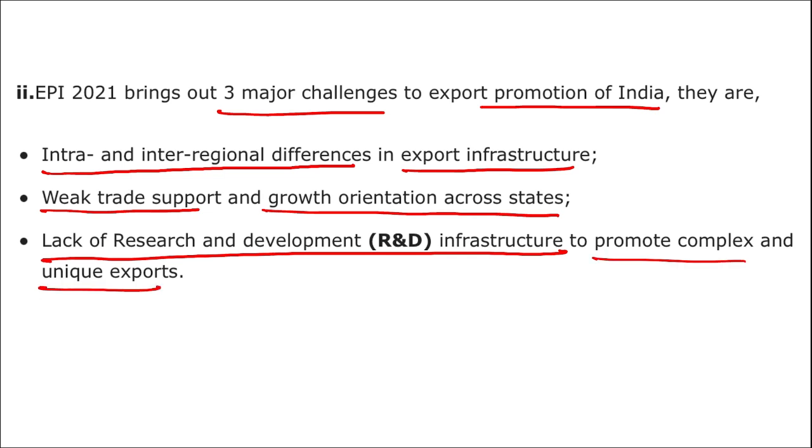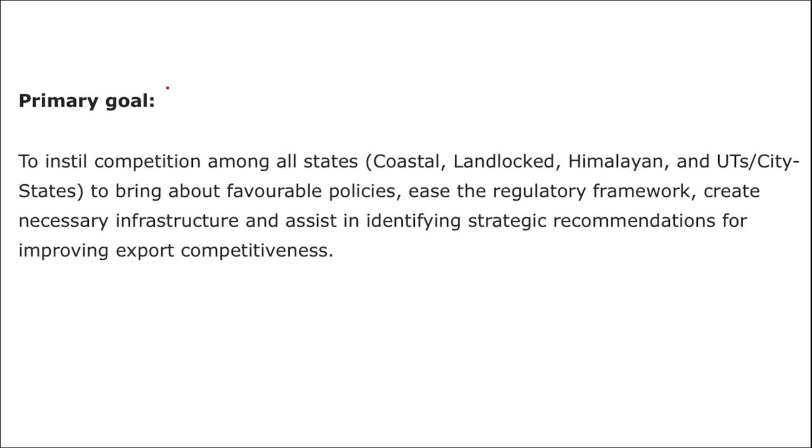For example, if we want to export something that can only sustain at very low temperature, in order to do that we need freezers and technology that can keep that particular material at the required temperature. So it will also cost electricity, power and research and development, because exporting is a challenging task and exporting even costs money. All right, so apart from this, what is the primary goal of this?